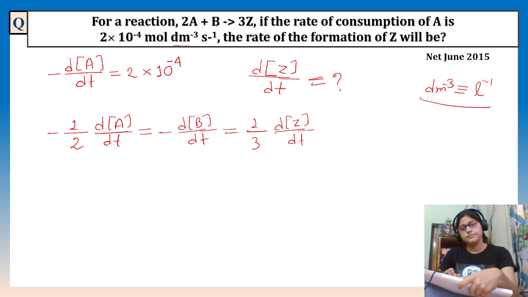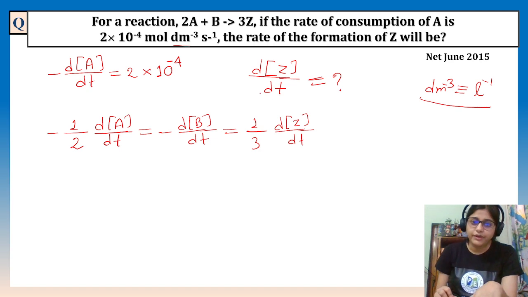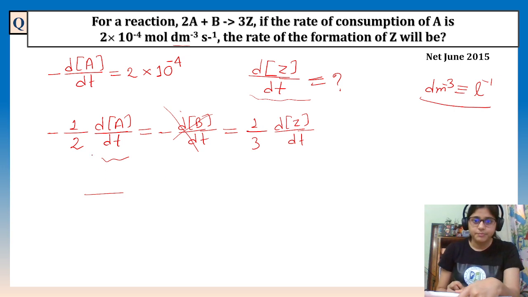Clear? Okay, so we want this value. We know this value. This is not needed here, so let's just cut it down.